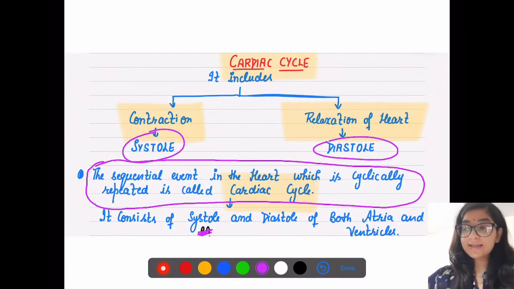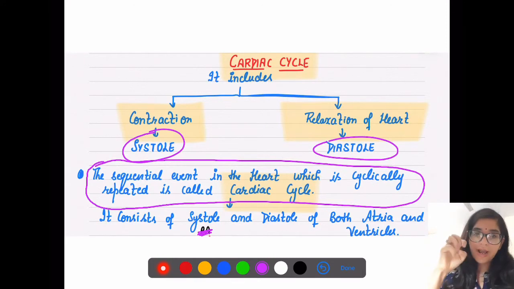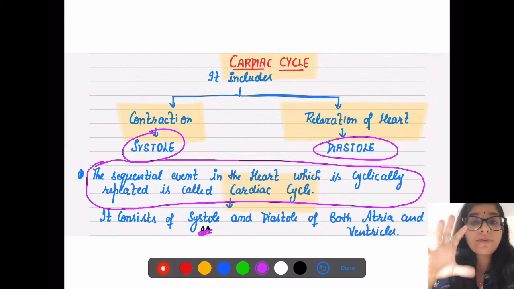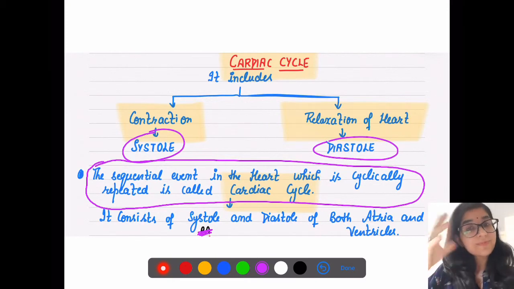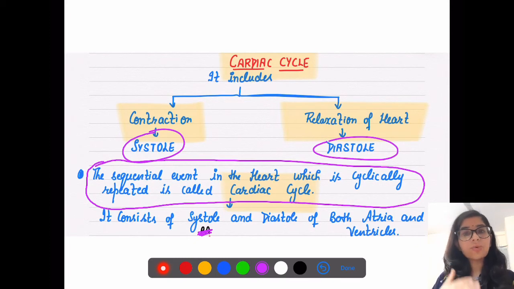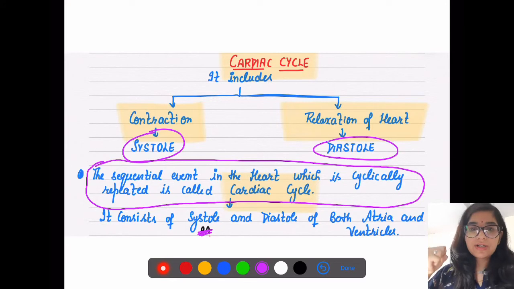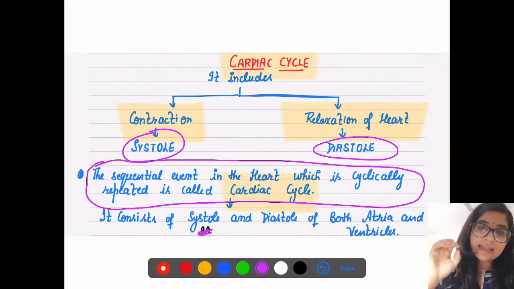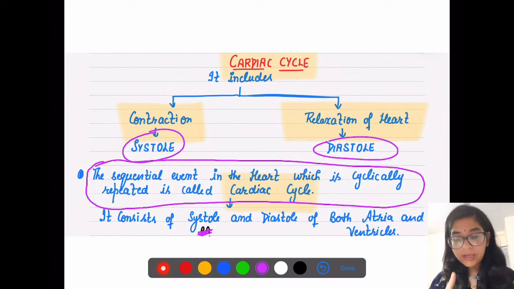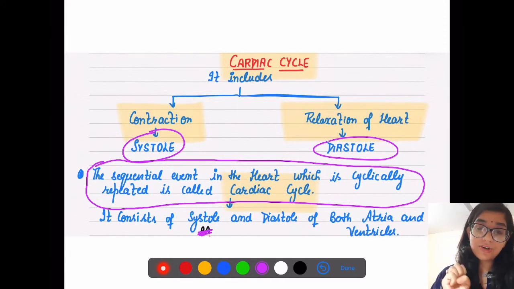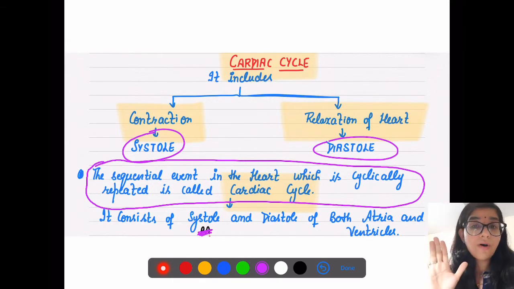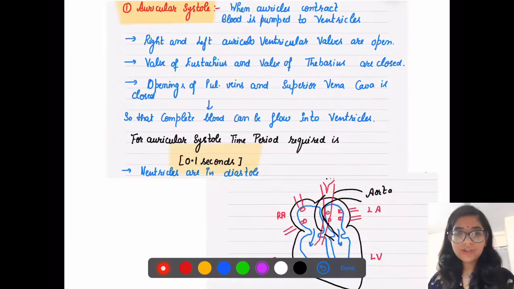So the cardiac cycle involves contraction and relaxation of atria and ventricles, because ultimately it is the ventricles that pump out blood. If the atria contract, only then will the ventricles receive blood. When the ventricles contract, only then will they be able to pump out blood. So here we are talking about contraction and relaxation of the atria and our ventricle chambers.